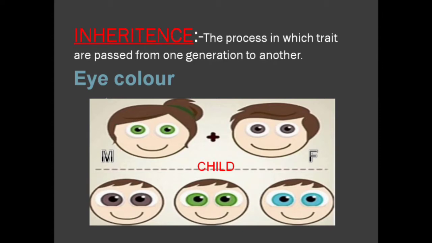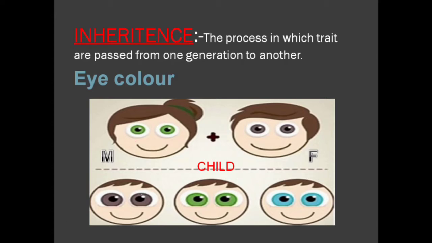Here you can see eye color. This mother has green eye color, the father has brown eye color. Then what will be the eye color of the child? It could be brown as the father, green as the mother, or blue, that is a new character. The eye color depends upon the dominant one.